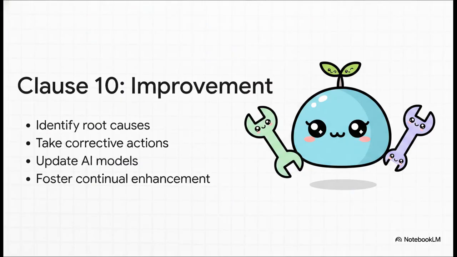But hey, things happen, right? If an incident does occur, Clause 10 is your safety net for fixing the root cause and upgrading the system so that the exact same breach never happens twice. Let's say an AI recommendation engine accidentally pushes harmful content. Clause 10 forces you to document the incident, perform a deep root cause analysis, retrain the model, and lock in corrective actions. It's all about continuous, documented evolution.